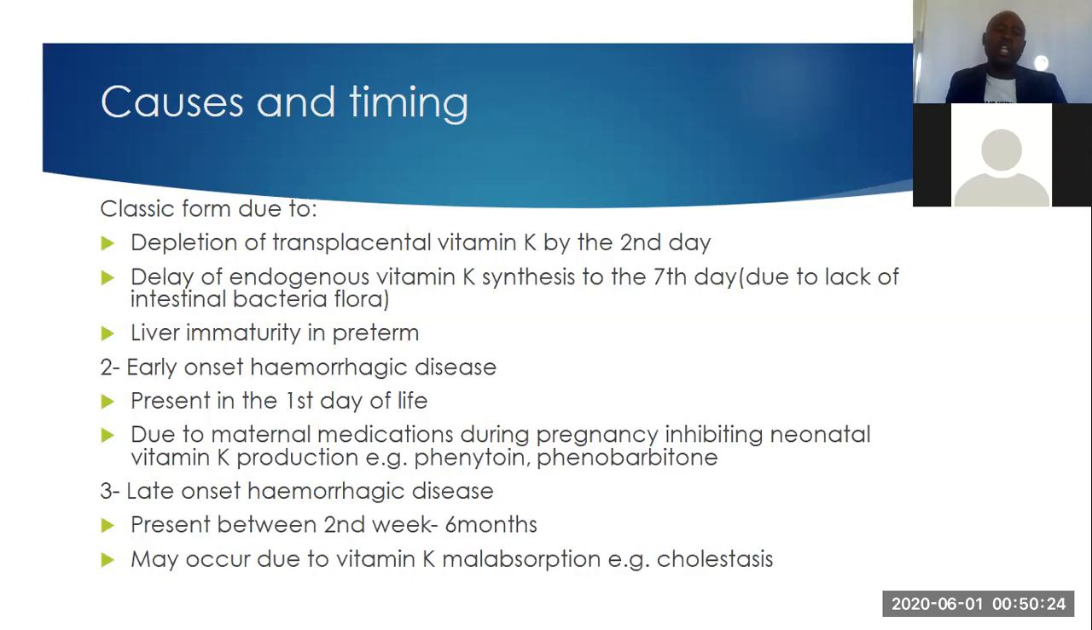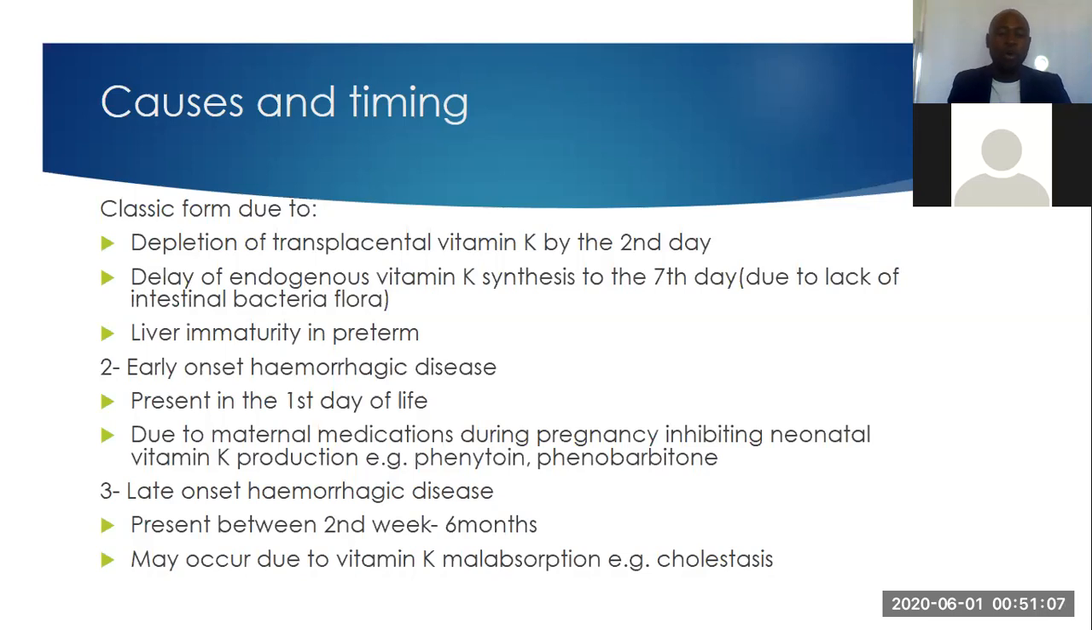So let us look at the early onset of hemorrhagic disease. When this infant has been born, on the first day of life, these infants will start presenting with signs and symptoms. When you look at their skin, you find hemorrhages forming on the upper part of the skin. Also, on the first day they may be present due to maternal medications during pregnancy, which inhibit neonatal vitamin K production. We may give examples such as phenobarbital and phenytoin.